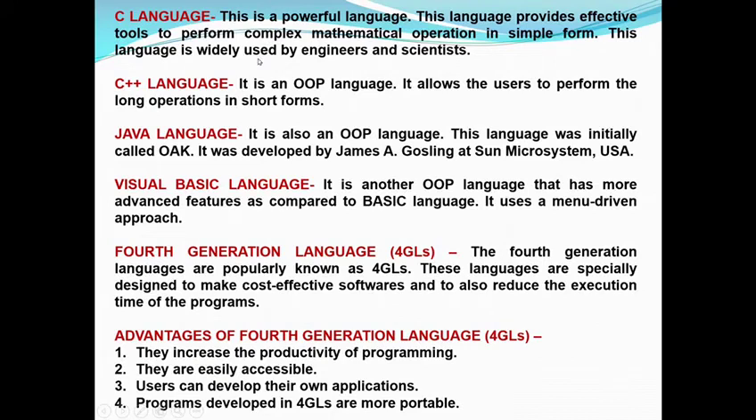Next is C language. This is also a powerful language. This language provides effective tools to perform complex mathematical operations in simple form. This language is widely used by engineers and scientists. This language was developed between the years 1969 and 1973 by Dennis Ritchie at the Bell Telephone Laboratories.